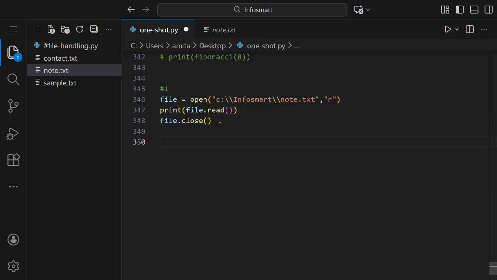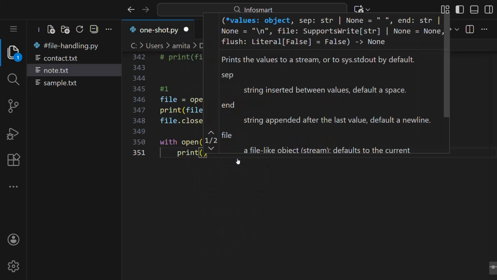Now an alternate is we can just write with open. What is the benefit of with open? The benefit is that we do not have to close the file manually. It automatically closes the file. So you can see with open like this, we have written inside this is the address of the text file, and then we have opened in read mode. Then you write file.